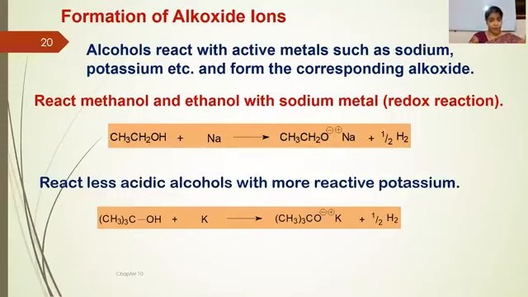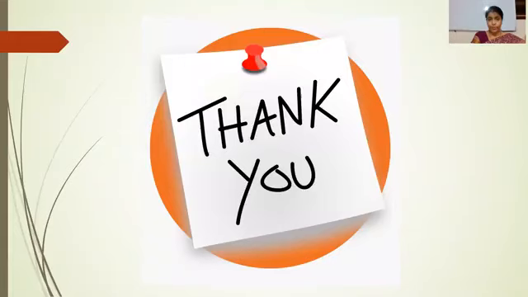Less acidic alcohols, that means when the alcoholic carbon is sterically crowded or electron donating groups are attached to the alcoholic carbon, will react with a more reactive metal like potassium and be converted into potassium tertiary butoxide. So this was all about the chemical properties of the alcohols.